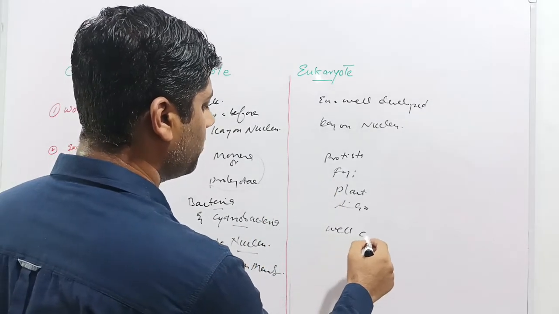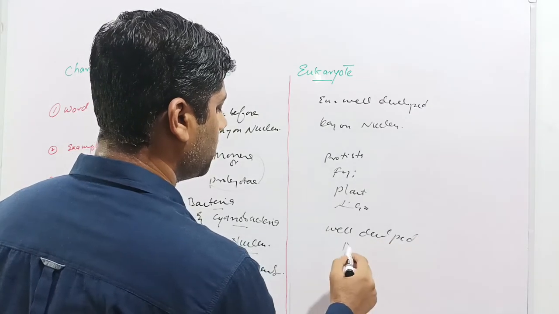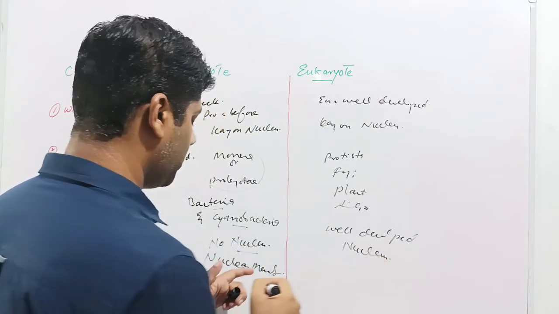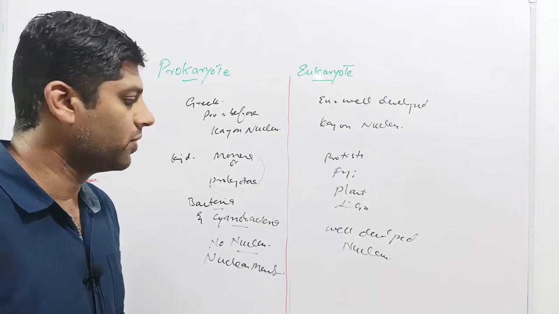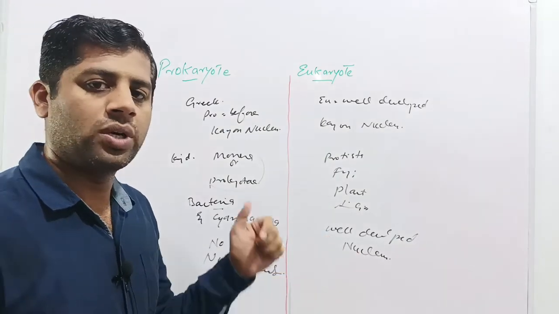In the case of eukaryotes, the nucleus is present. There is a well-developed nucleus containing all kinds of genetic material like chromosomes, DNA, genes, etc. So all of these are present in the nucleus of eukaryotes.